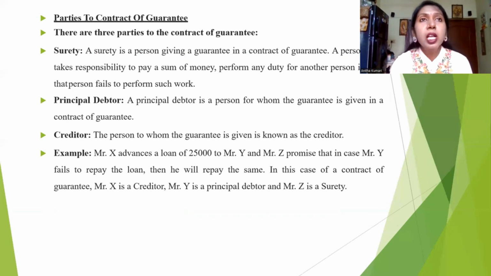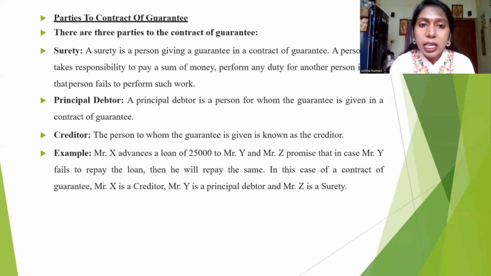I need a surety, right? So one person who knows Suresh very well enters the contract and gives assurance that Suresh will return the money within this time period along with the interest. If he does not return the money, I'm the guarantor, the assurance person. I will be liable for this. I will take responsibility for that. So this third party who is entering this contract is called a guarantor or surety.